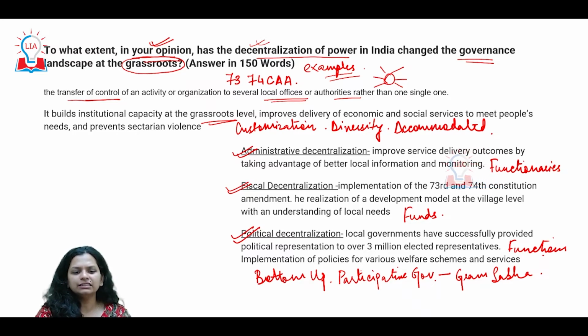So in that sense, decentralization of power has really shaped the way, and by giving examples from the grassroots level, you can mention how they have been strengthened as institutions. How much are they able to have a say?